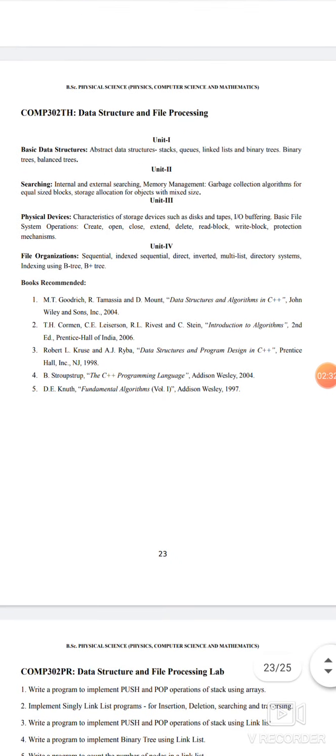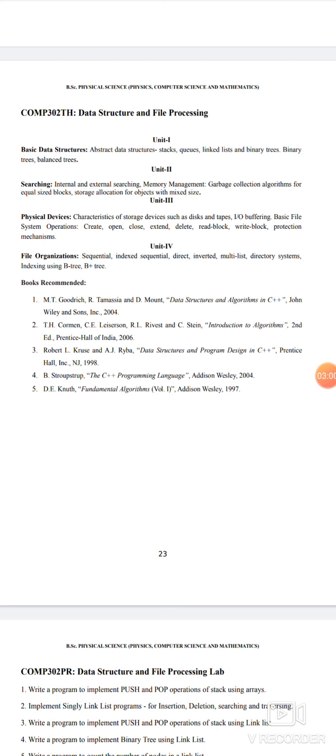Now coming to the second subject, it is COMP 302 TH Data Structure and File Processing. In short, you can call it Data Structure. In unit 1 we learn about basic data structures. In unit 2, various types of operations which can be performed on data structures.